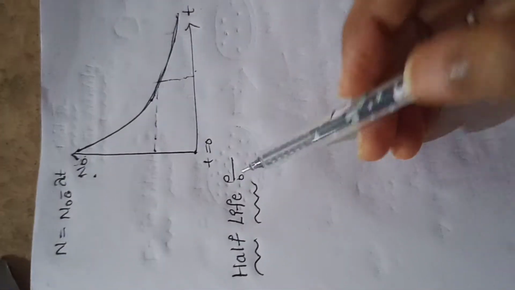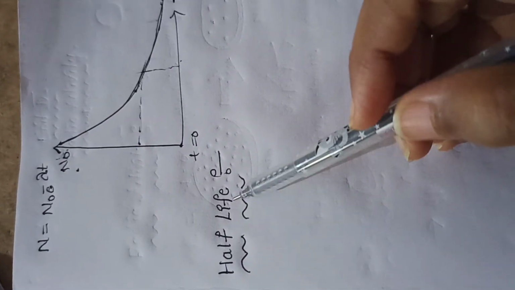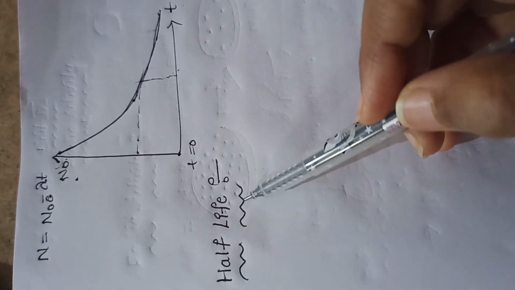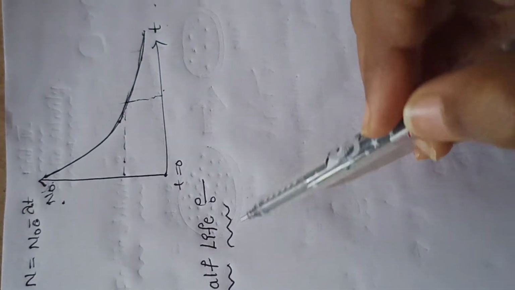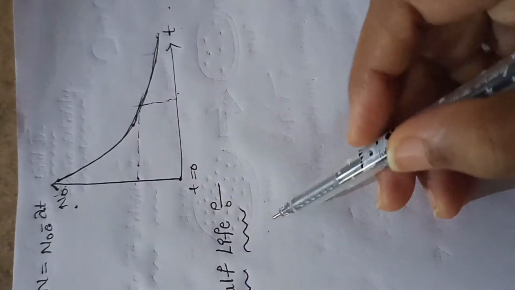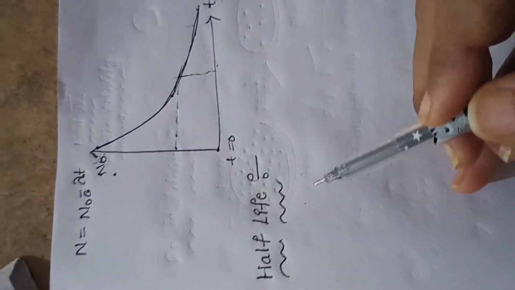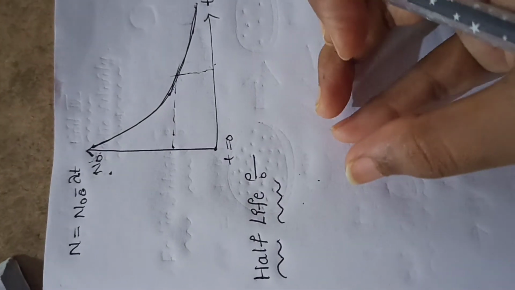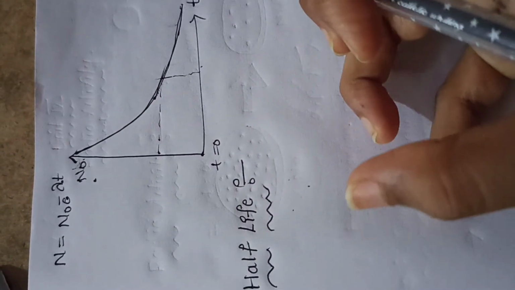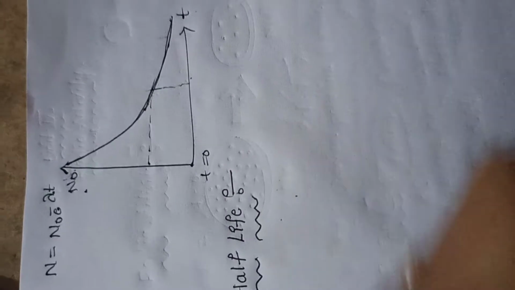Okay, Nana. So next topic is half life. What is half lifetime of the nucleus? So half lifetime means the half life of any radioactive sample can be defined as such a time period in which the sample decreases to half of its original number of atoms.